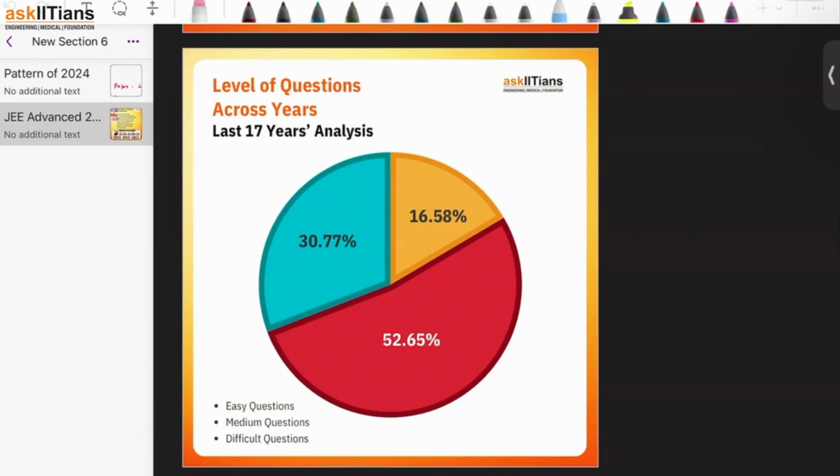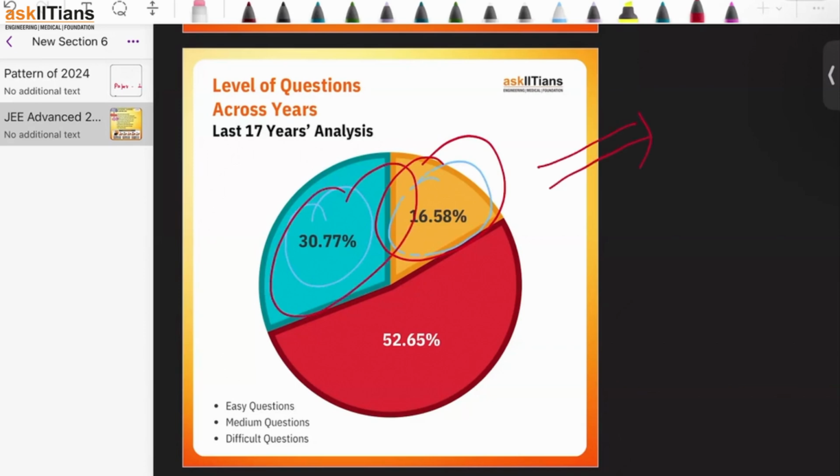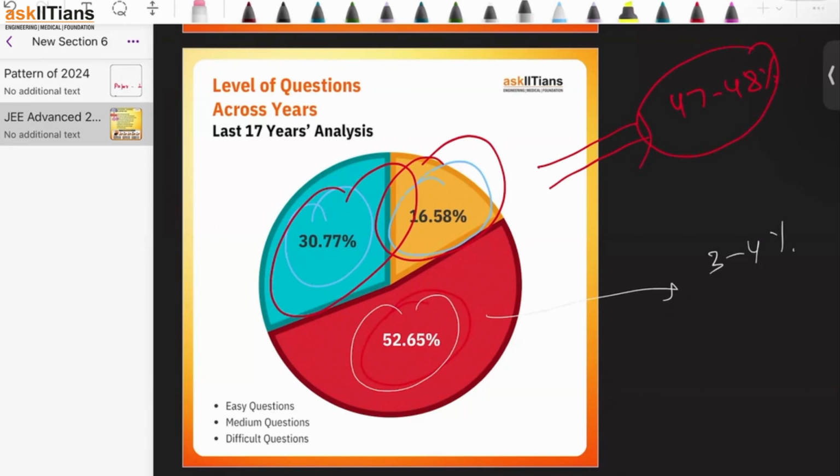हमारा टारगेट है, अब देखो ये पूरा पूरा ट्रेंड का स्टडी है, okay, which means that this is how the paper is coming from the past 15-17 years. We have to focus on these two zones only. हमको अगर हमने यहाँ के क्वेश्चन उठा लिए गाइस, this is coming approximately 47 to 48%. अगर इस वाले पोर्शन में से, from this portion, if let's suppose I'll be able to take 3 to 4% only, 52% में से I'm saying just solve 3 to 4%, still you are able to manage to get more than 50% marks in the advanced exam.